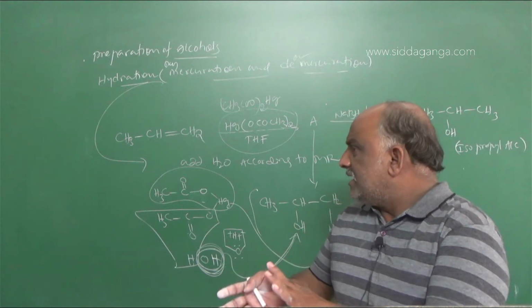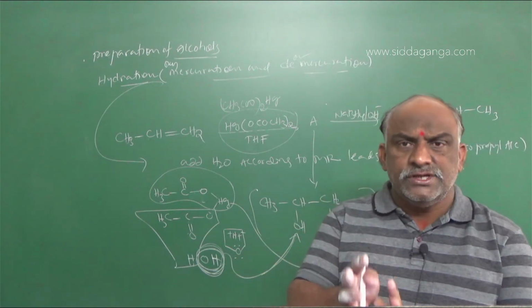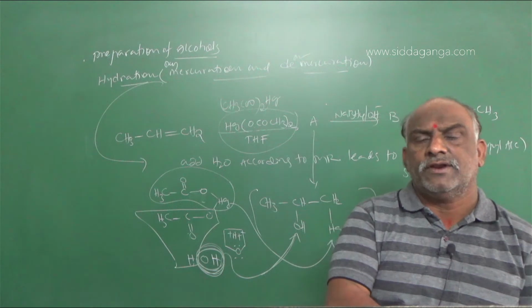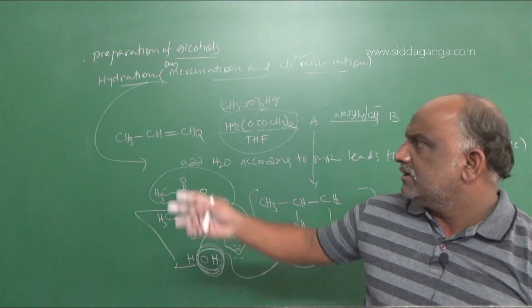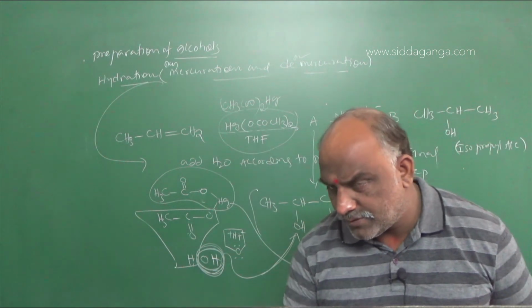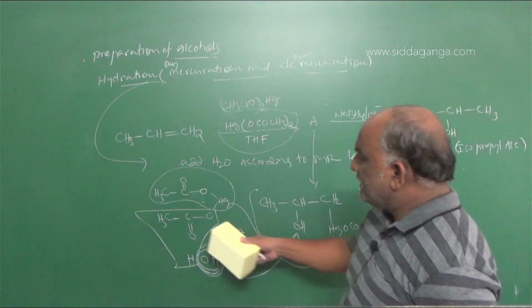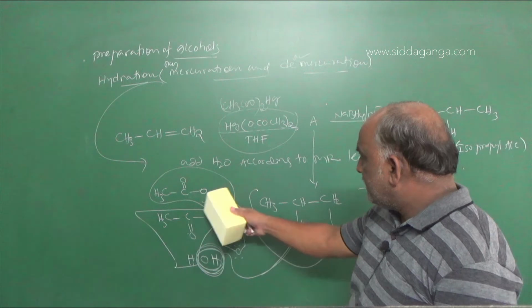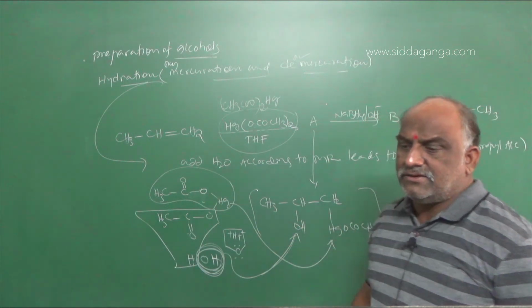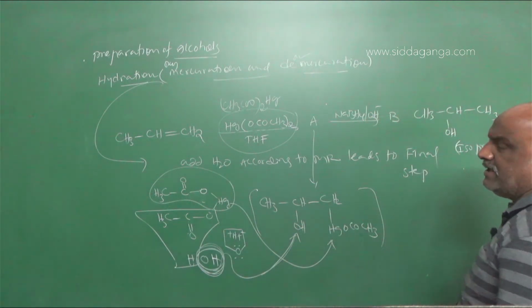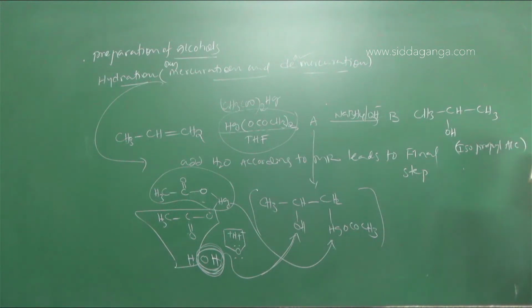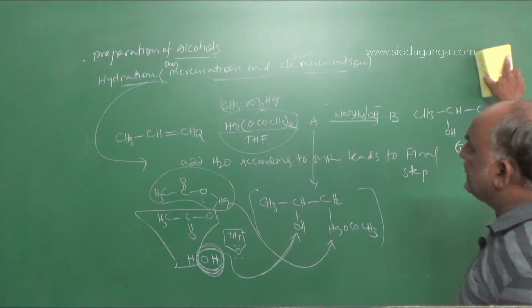The entire process involves the formation of an intermediate, but the conclusion is that your target is the addition of water to that double-bonded carbon according to the Markovnikov rule. So this is very simple. Don't get confused. This is the structure of these compounds, and according to the structure you can find the answer. Clear? I hope you understood, and we will go with the third preparation.